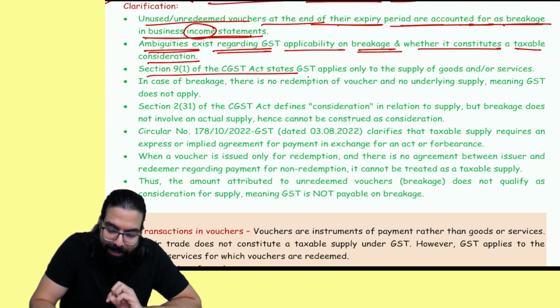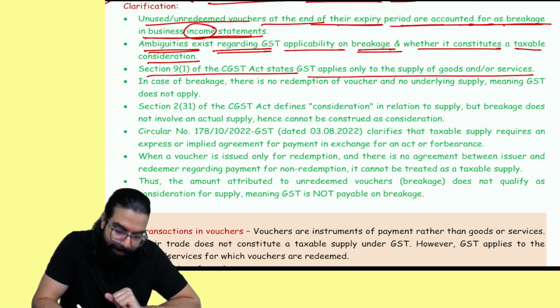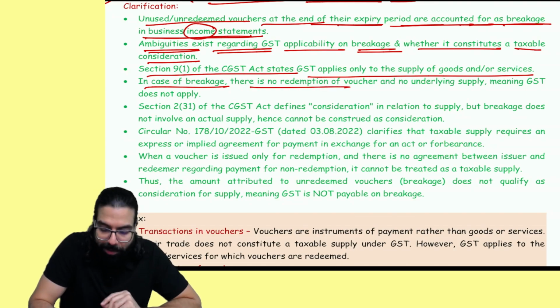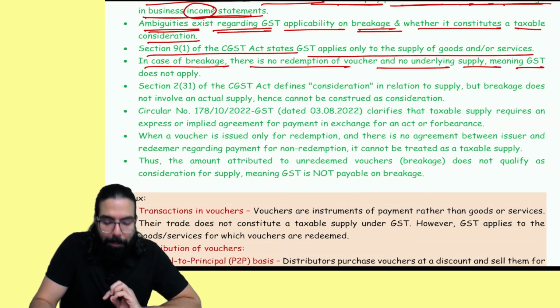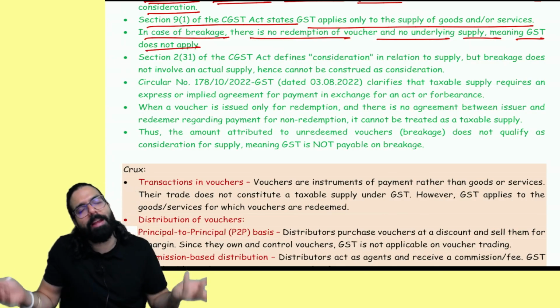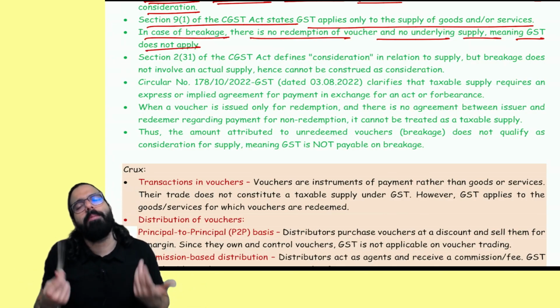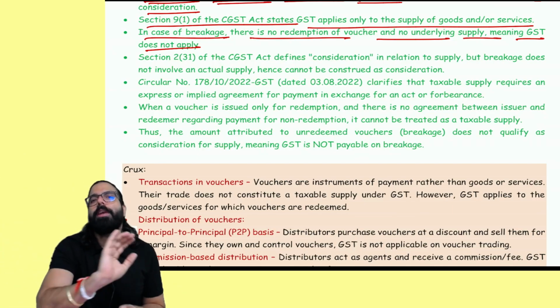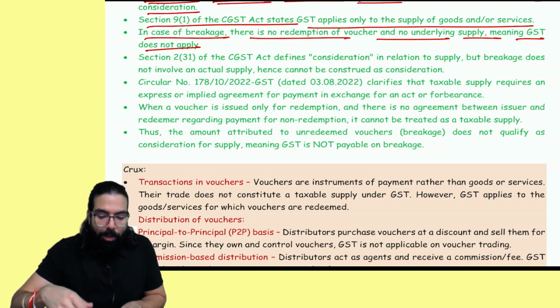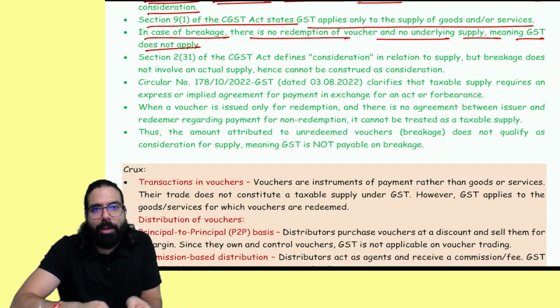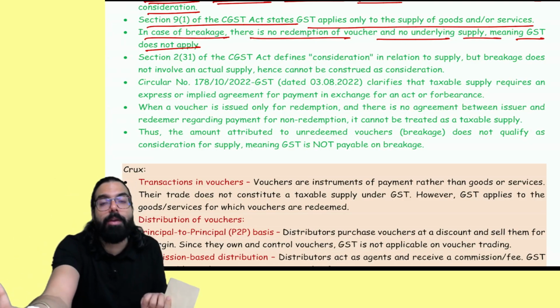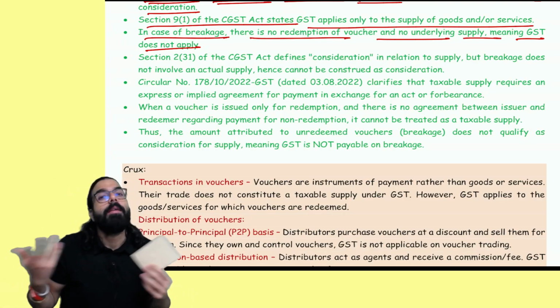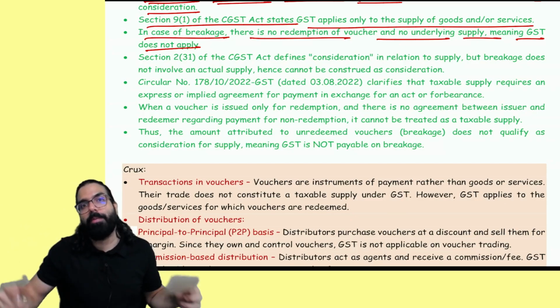Section number 9, GST applies on supply of goods and service, correct? In case of breakage, there is no redemption of voucher and no underlying supply, meaning GST does not apply. Breakage means what, everyone? Whatever unredeemed vouchers are there, those are called breakage. Breakage is shown as an income in your income statement. On that, because when you issued the voucher there was no GST. I never supplied any goods and service to you. You never redeemed it. Then, Baba, when I never supplied you any goods and service, there will be no GST.